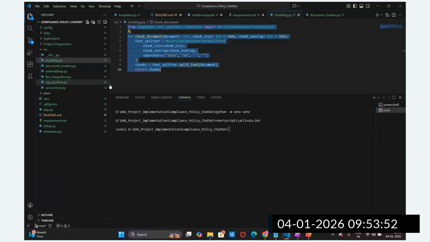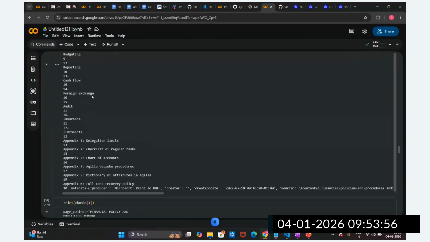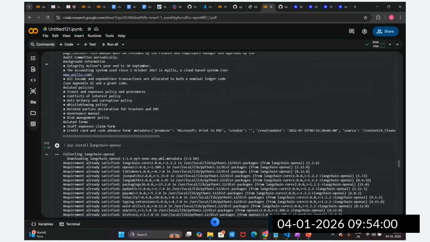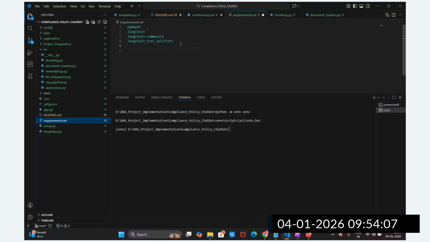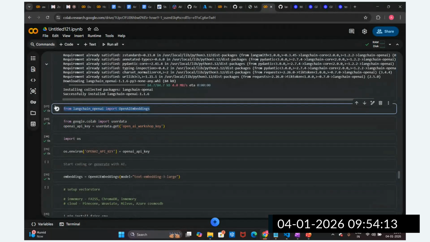Embeddings, right? After chunking, we go for the LangChain OpenAI package. We need to install LangChain OpenAI for the embedding purpose. I need to mention it in the requirements.txt, so I'm going to paste it here. This is the package I will require, for the OpenAI embeddings.